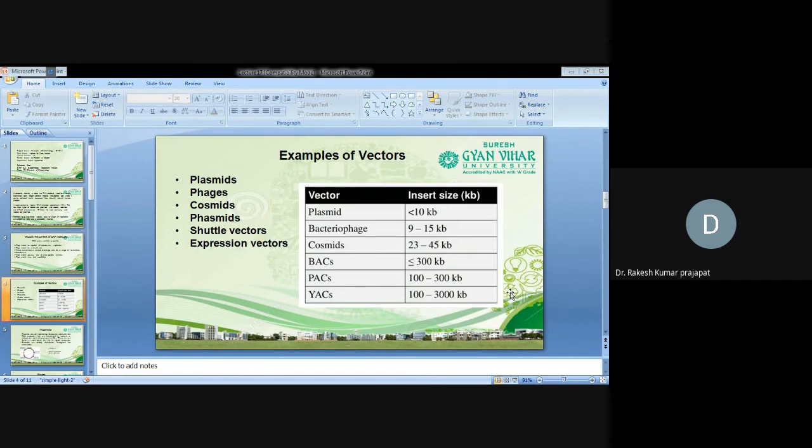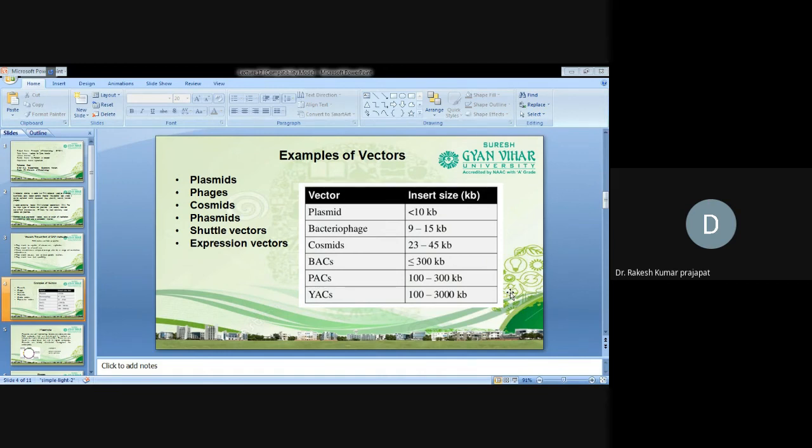There are some classes of vectors which are commonly used in genetic engineering, like plasmids, phages, cosmids, phasmids, shuttle vectors, and expression vectors. All these vectors are limited in their insert size. If we talk about plasmids, a plasmid can accommodate less than 10 kb of DNA, not more than that.